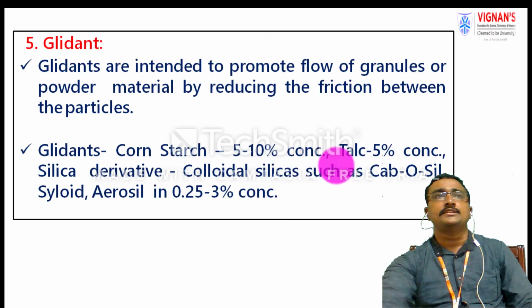Glidants are also intended to reduce the friction between the powder particles, and are added mainly to promote the flow properties of the granules or powder materials. Glidants like cornstarch we mainly use at a concentration of 5 to 10%, and talc preferably at 5%. Silica derivatives like colloidal silica and aerosils are used at 0.25 to 3% concentration. So these act as glidants.